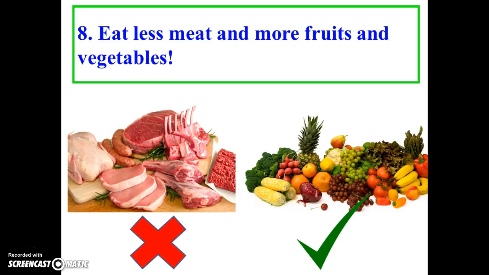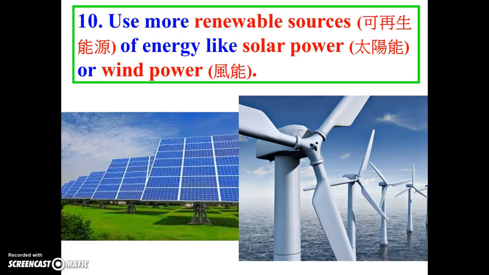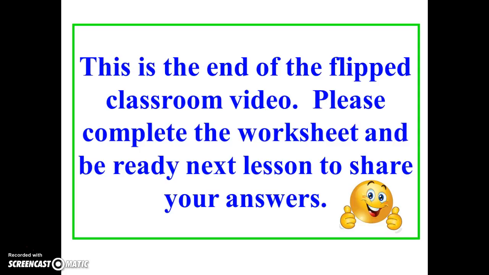Number 8. Eat less meat and more fruits and vegetables. Number 9. Walk and use public transportation more instead of driving your own car. Number 10. Use more renewable sources of energy like solar power or wind power.